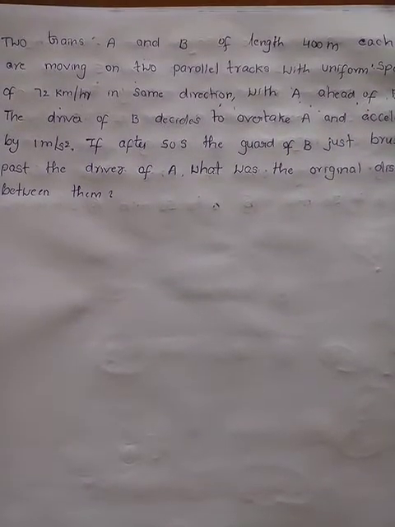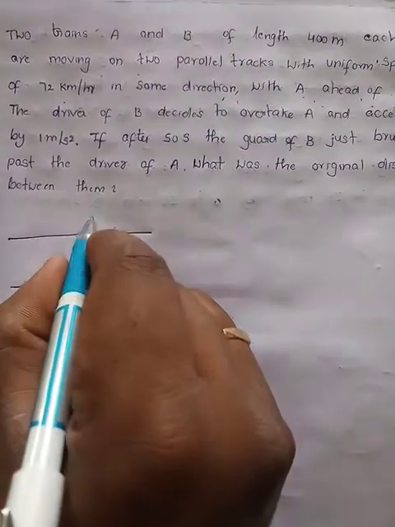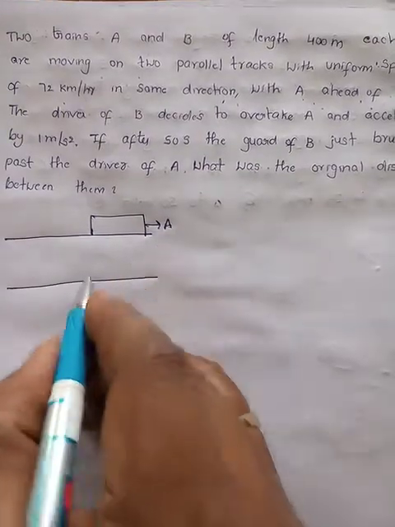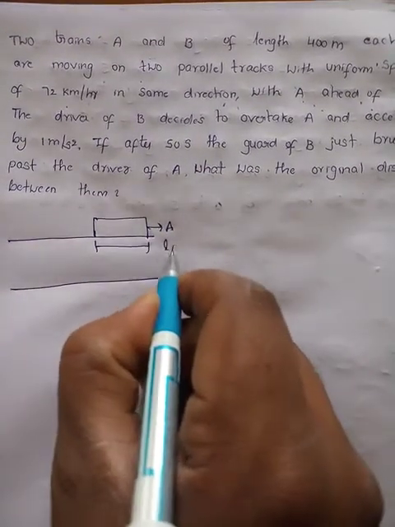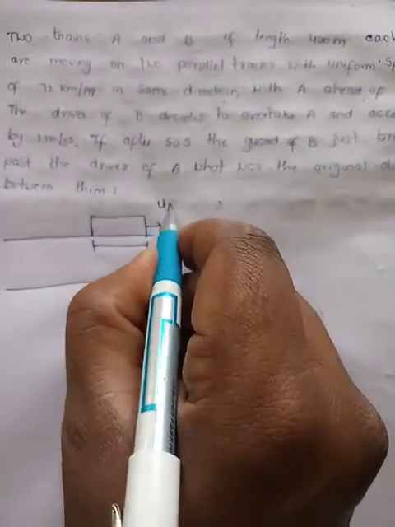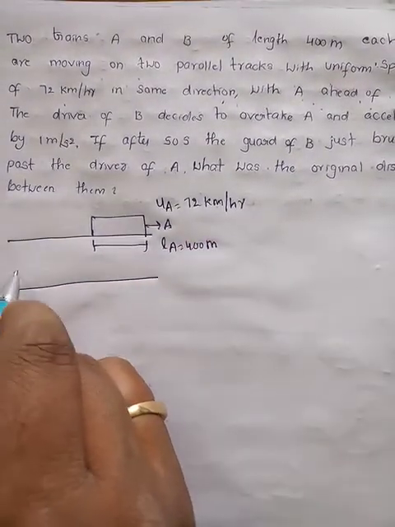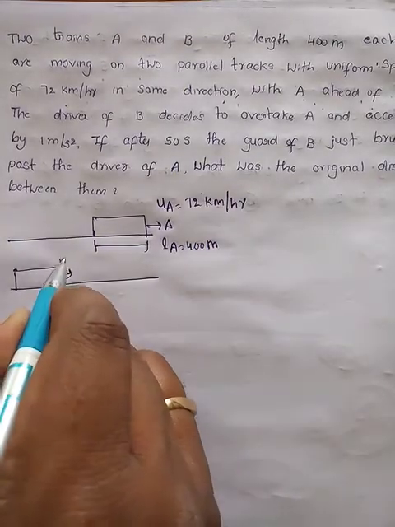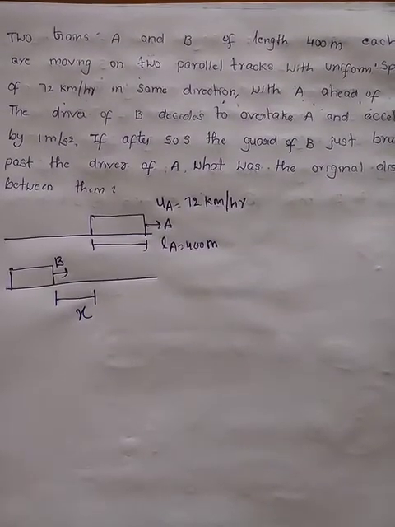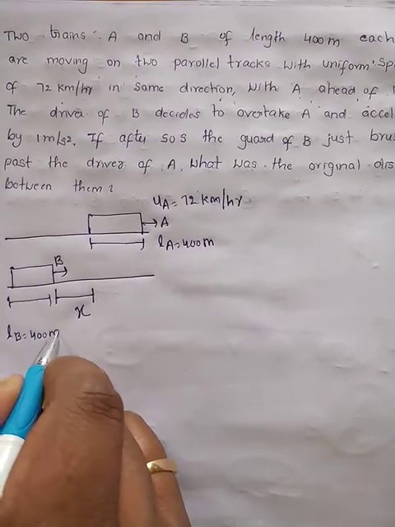So two trains are moving. Let us assume two parallel tracks. This is train A, the length of this train is 400 meters, and both are moving with uniform speed, 72 km per hour. Initially B is behind. This was the original distance. The length of B is also 400 meters.